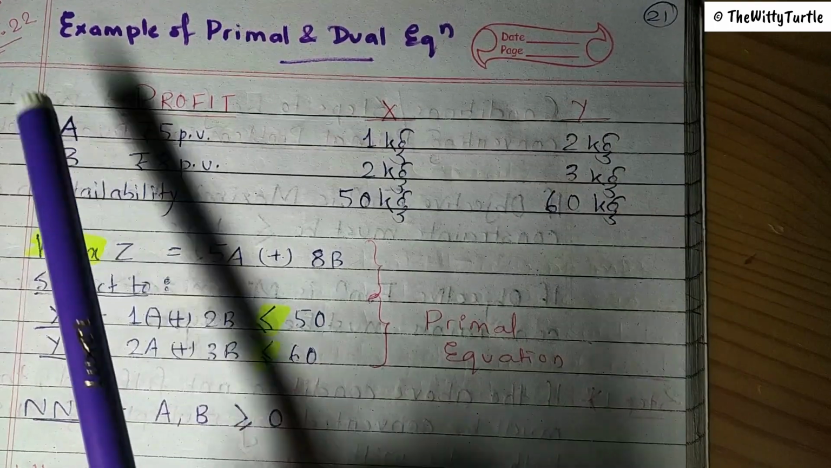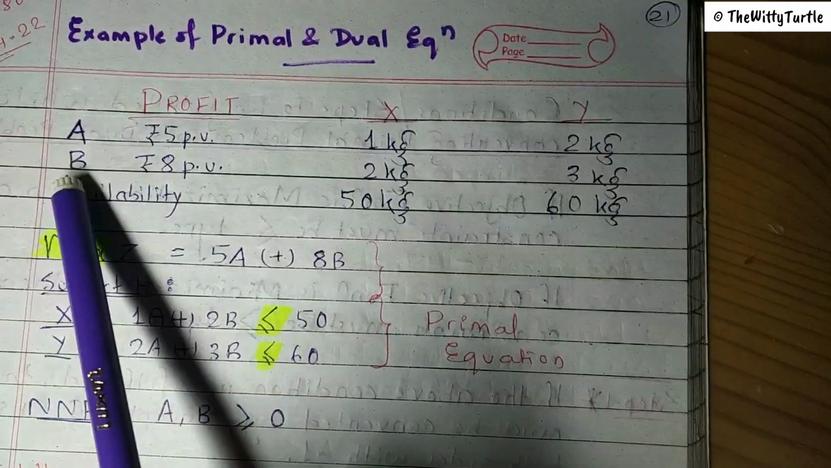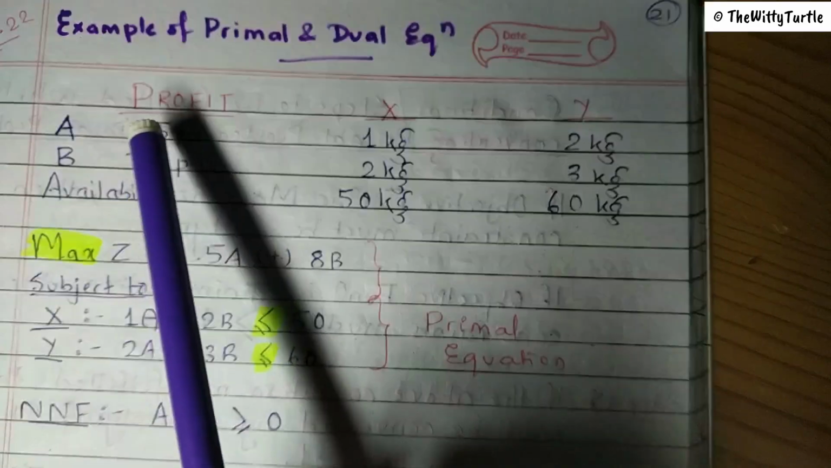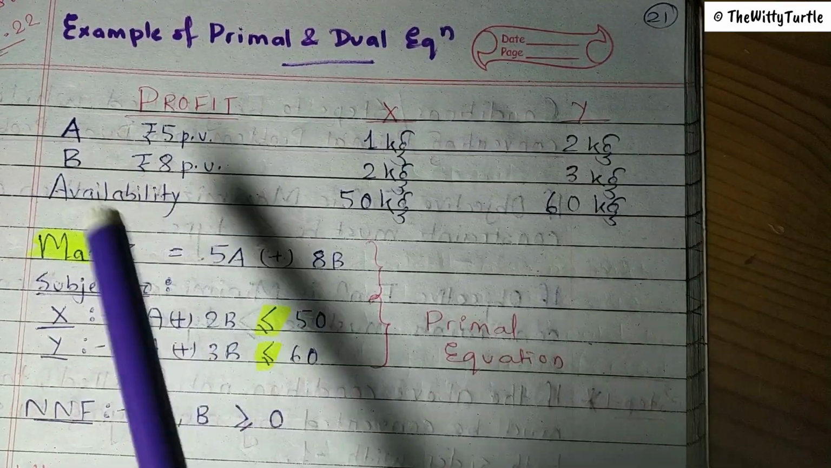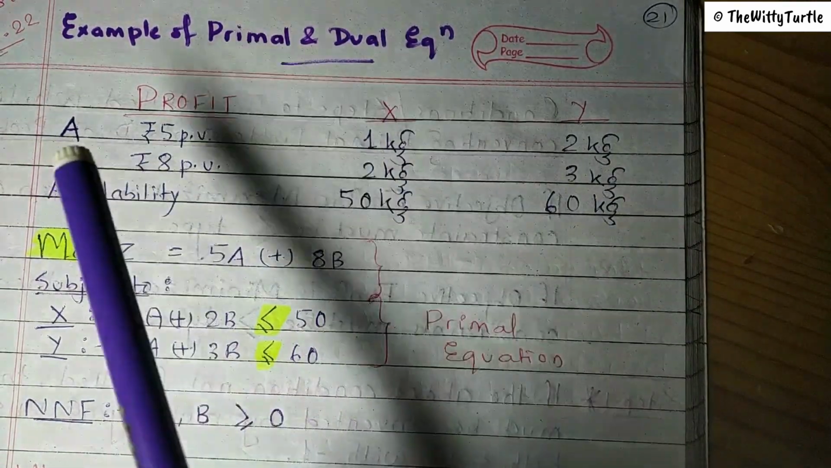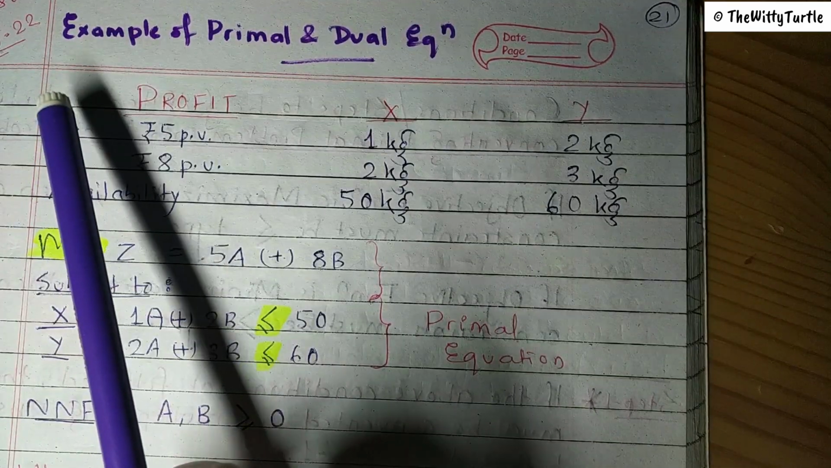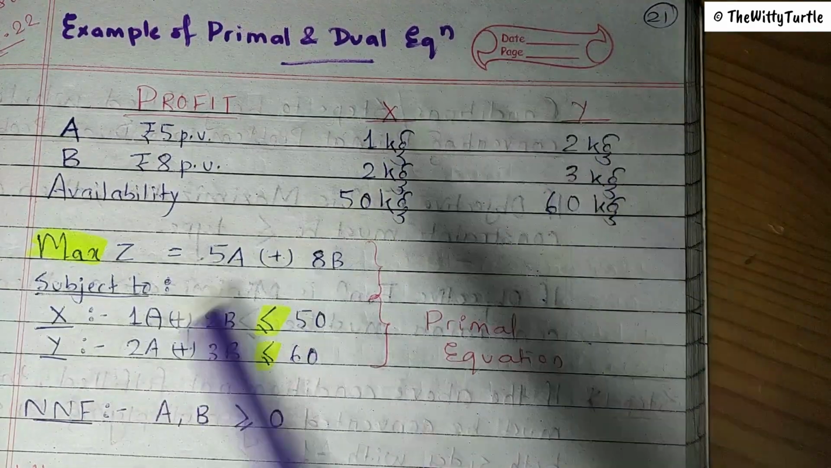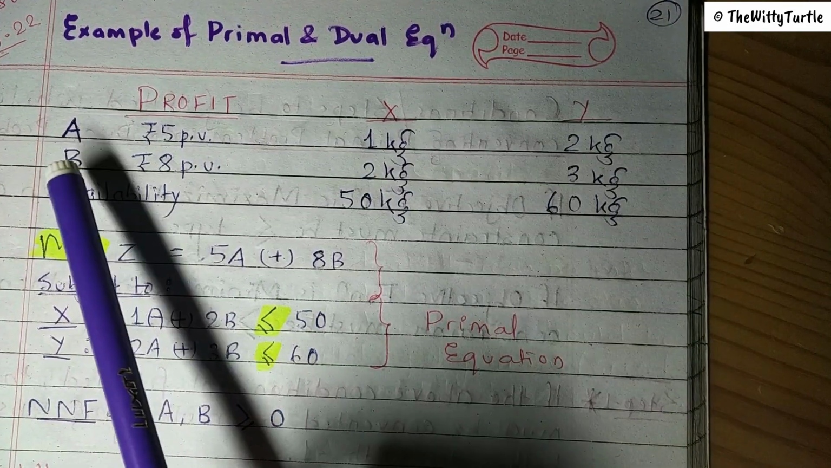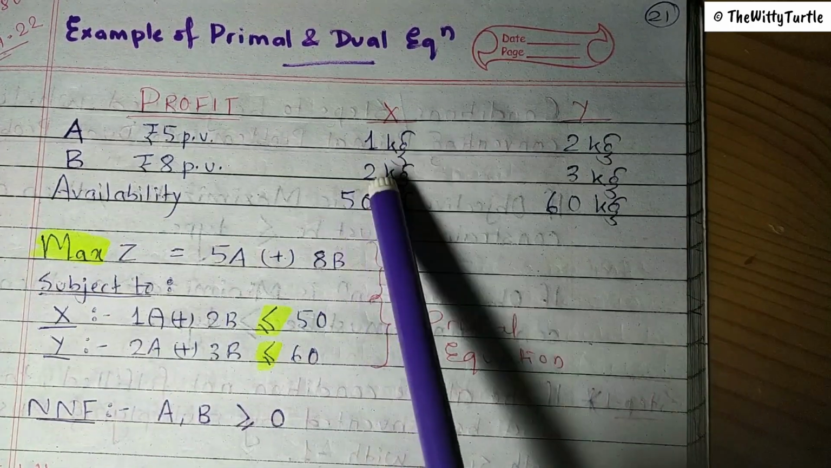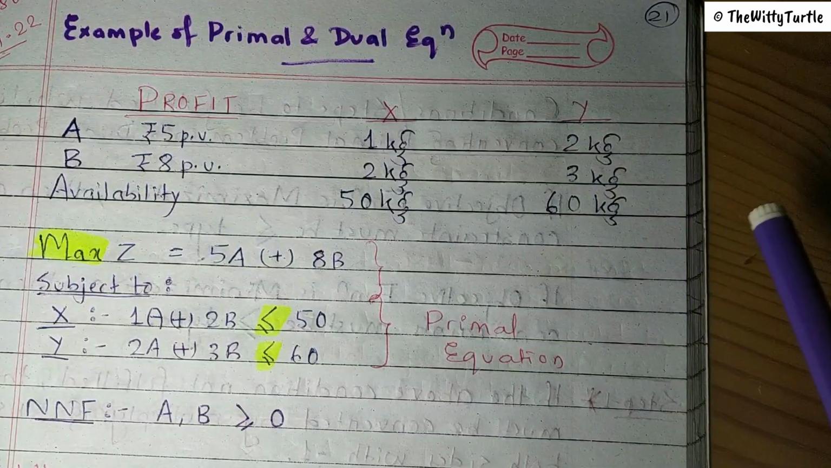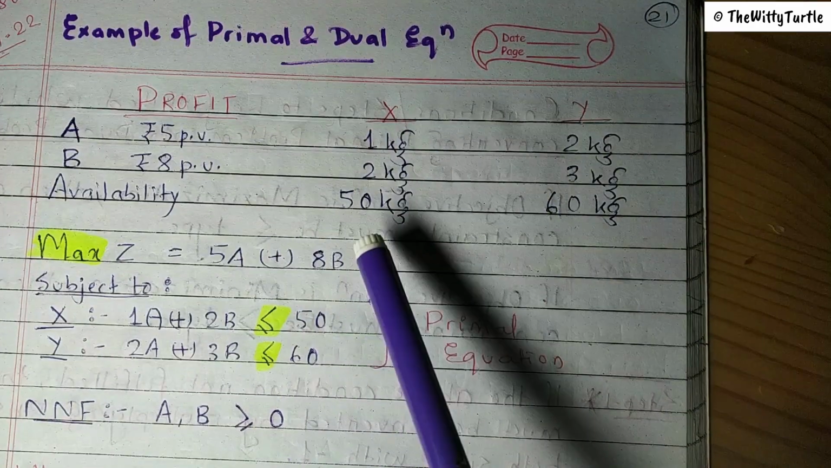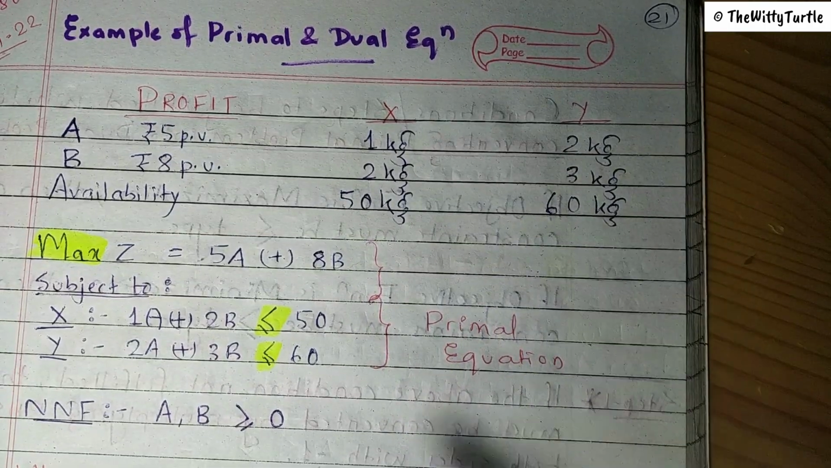So there are two products, A and B, and to produce these two products, we need raw material X and Y. Profit per unit of A is rupees 5, and for B it is rupees 8. To produce 1 unit of product A, we need 1 kg of X and 2 kgs of Y. Similarly, to produce 1 unit of product B, we need 2 kgs of X and 3 kgs of Y. Here also the availability of X and Y are given to us. So what is that? 50 kg for X and 60 kg for Y.